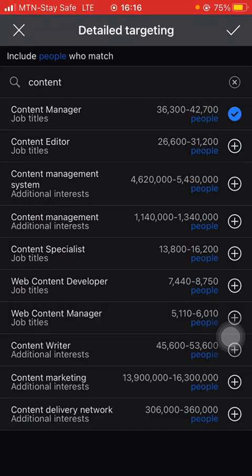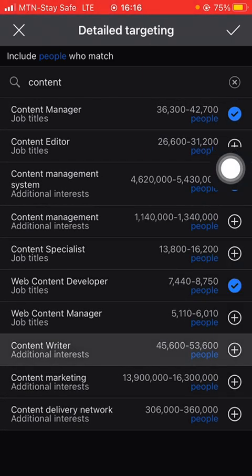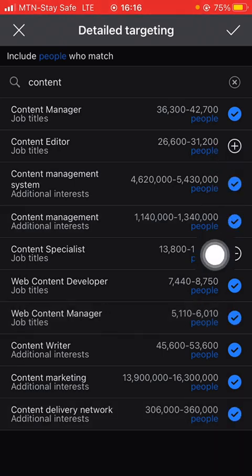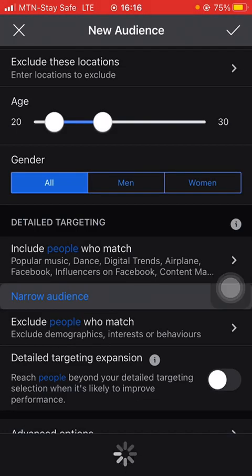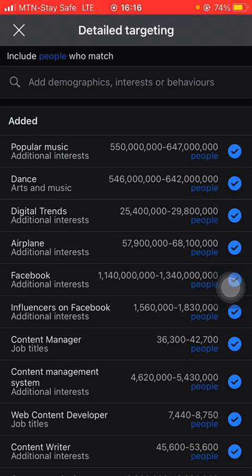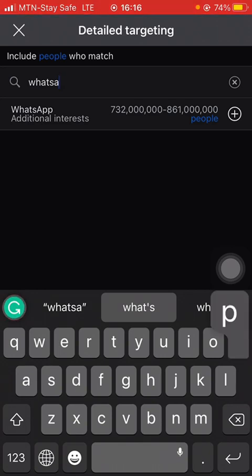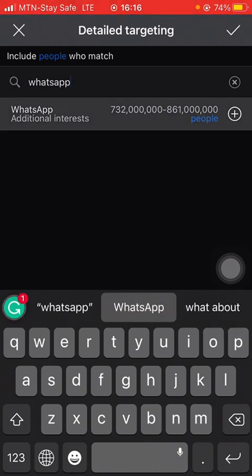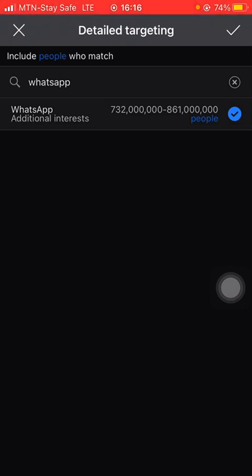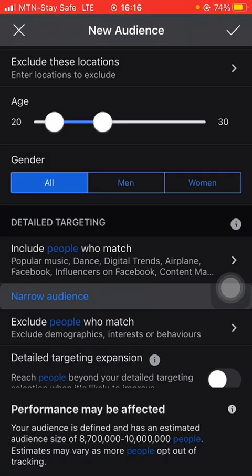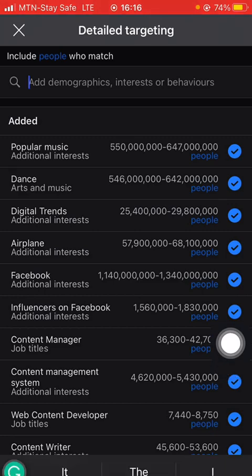So WhatsApp monetization. Let me see what they have for WhatsApp. Only WhatsApp they have. Is there another thing I want to add? Let me add digital. Football, let me try football.